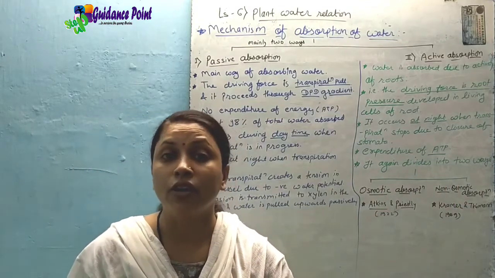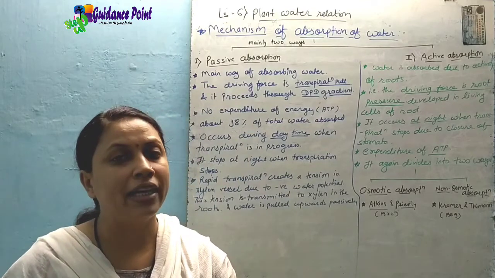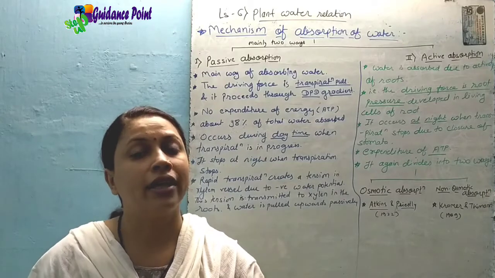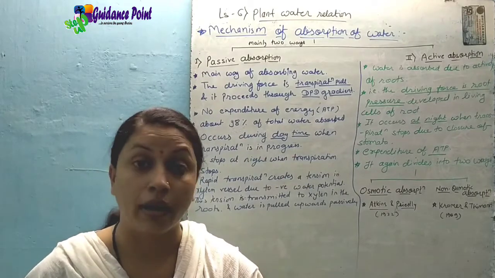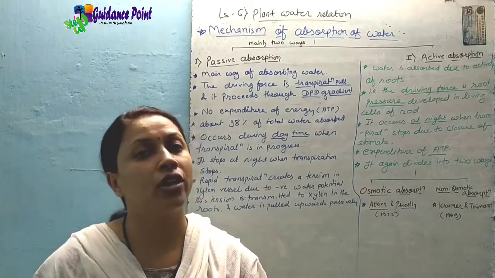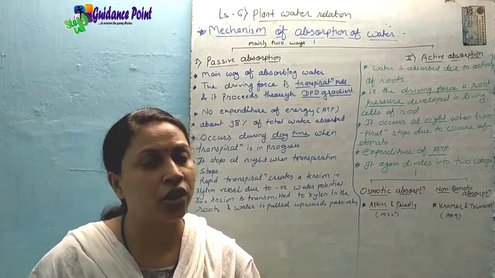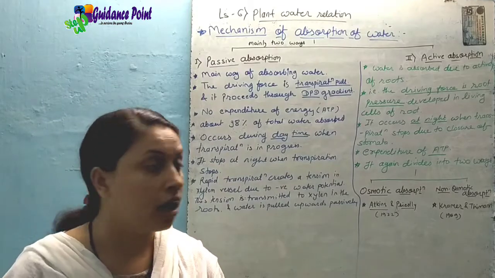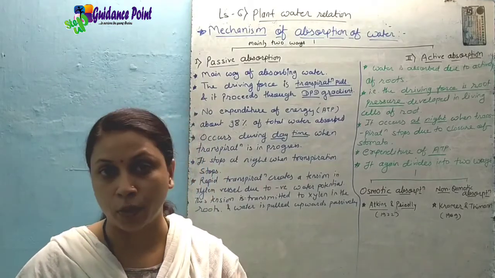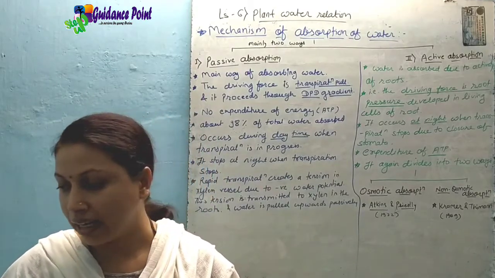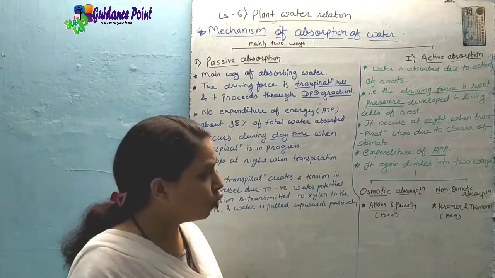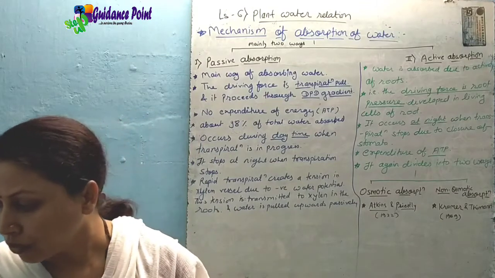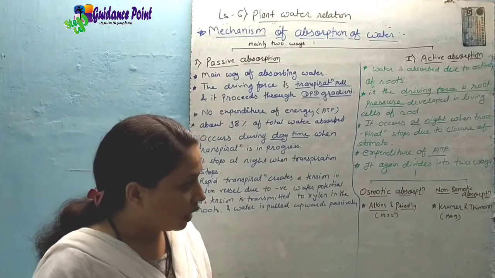According to them, if there is less availability of oxygen in the soil, it affects the rate of absorption of water because the rate of respiration is less. जितना rate of respiration कम होगा, उतना less absorption का rate होगा. कौन सा? non-osmotic absorption. Even other than that, they also said that if there is a low temperature, ठीक है ना?